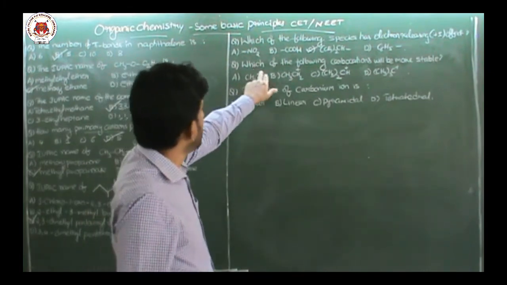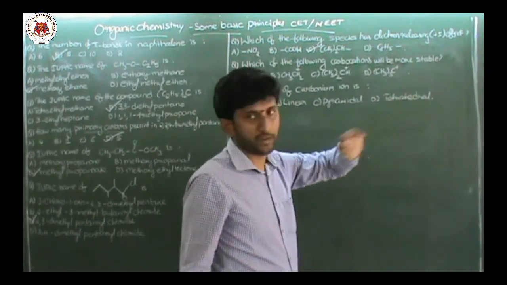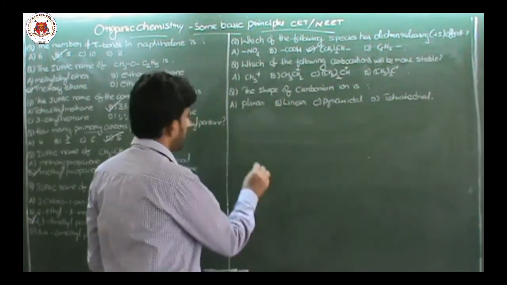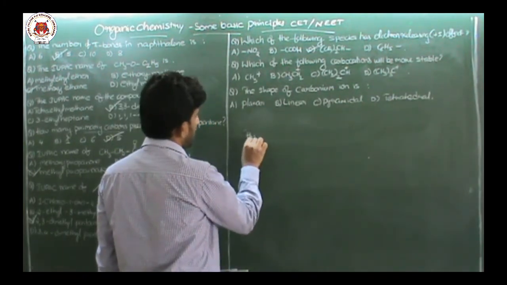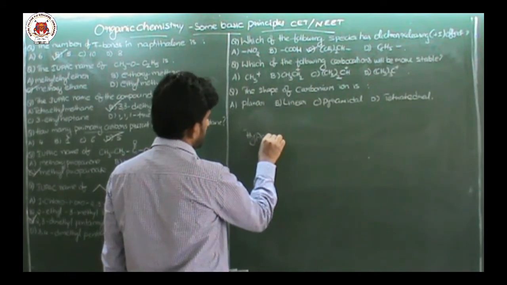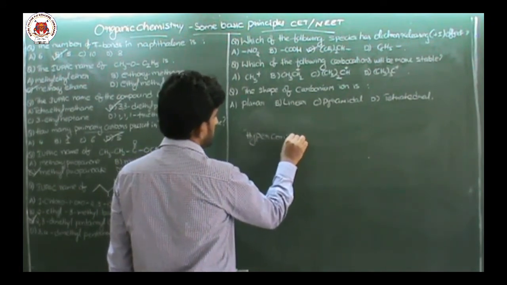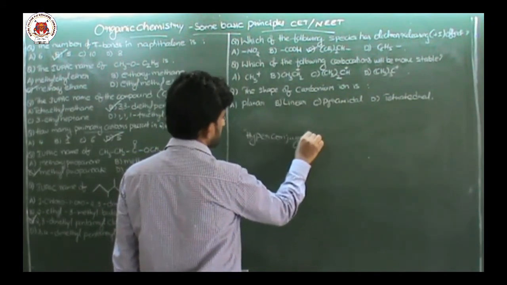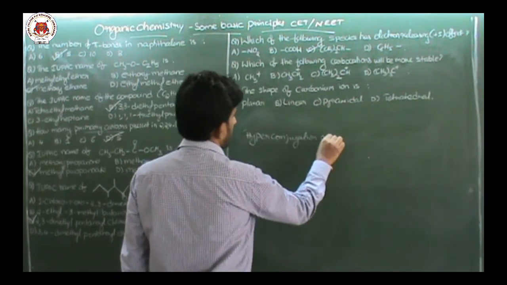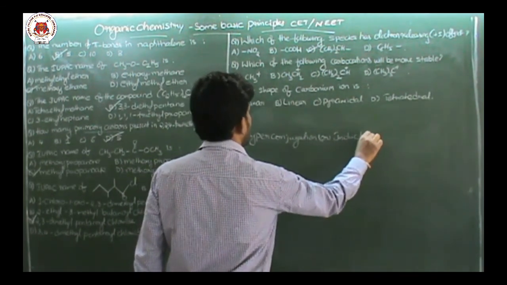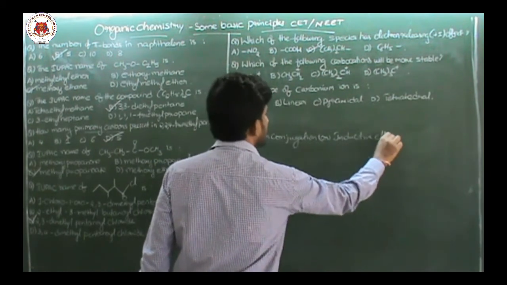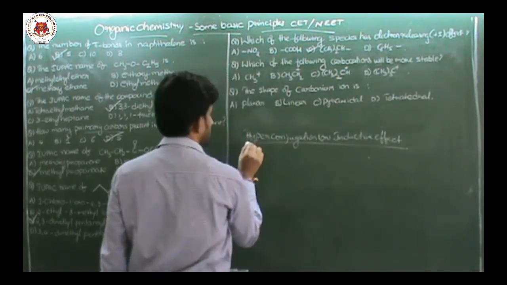Next question. Which of the following carbocations will be more stable? Now you should remember, due to hyperconjugation or inductive effect, you can explain the stability of carbocations.